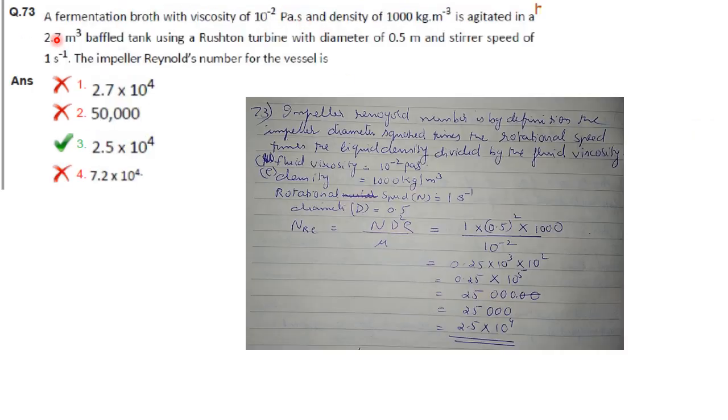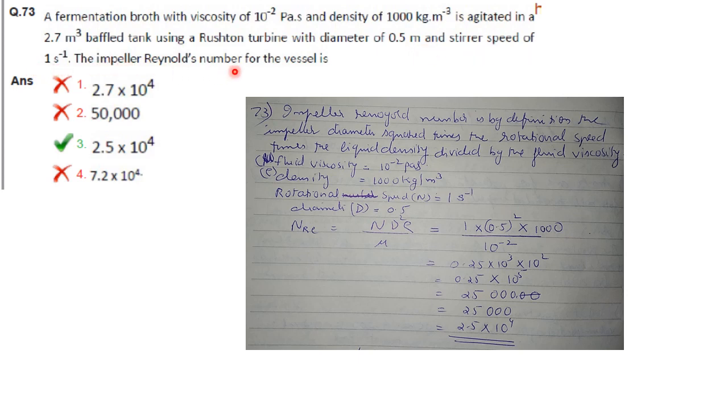Then next one. A fermentation broth with viscosity of 10 raised to minus 2 Pa·s and a density of 1000 kilograms per meter cube is agitated in a 2.7 meter cube baffled tank using Rushton turbine with diameter of 0.5 meter and stirrer speed of 1 per second.